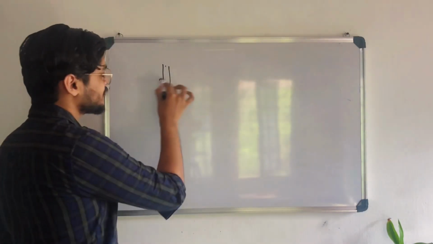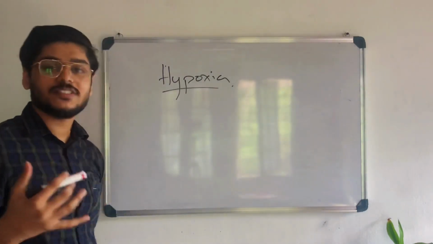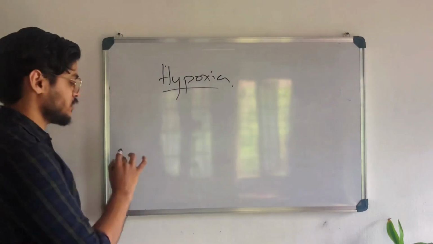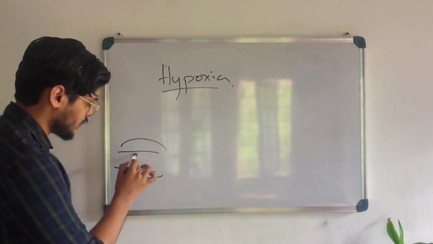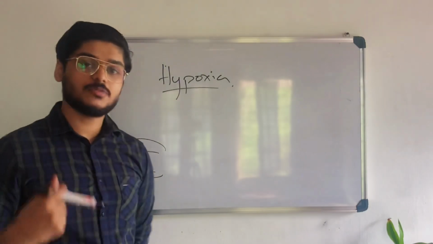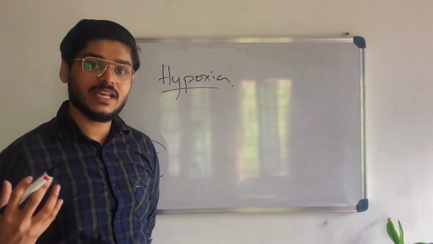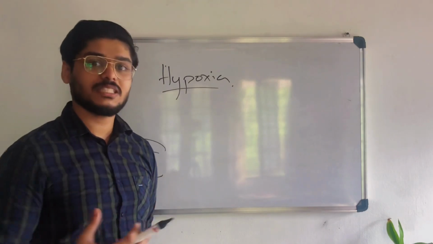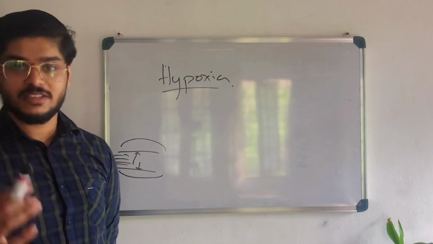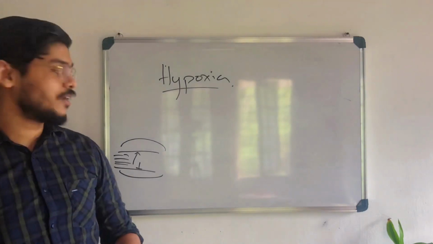Hypoxia. What does hypoxia mean? There is less oxygen in the tissues, right? If there is less oxygen in the tissues, the tissues vasodilate and bring more blood to that place. If there is more blood, there is more RBC, and RBC is what carries oxygen, right? So if there is more RBC, more oxygen is coming. And who is carrying oxygen inside the RBC? It is hemoglobin. Functionally, oxygen is being carried by hemoglobin.